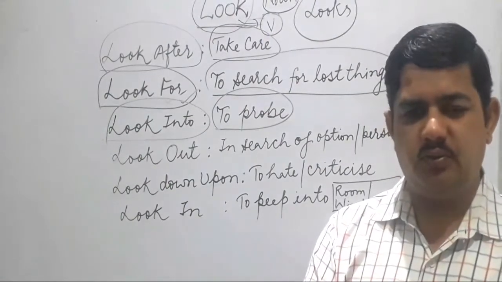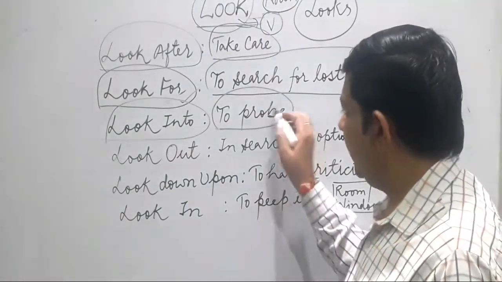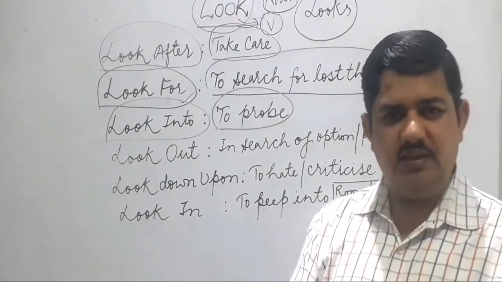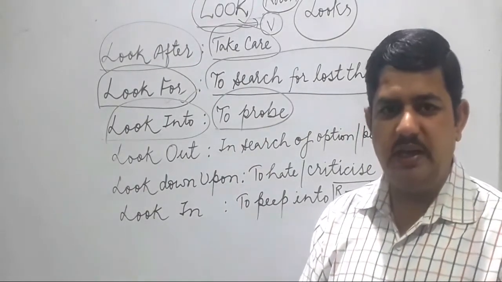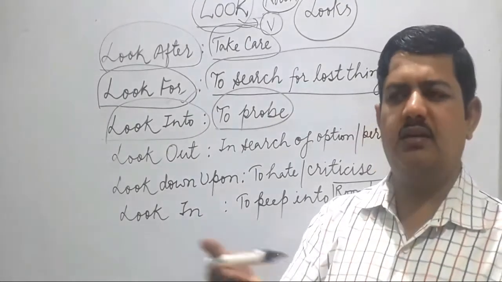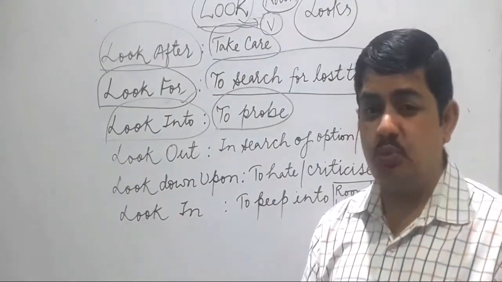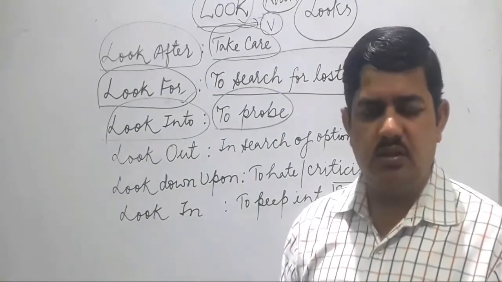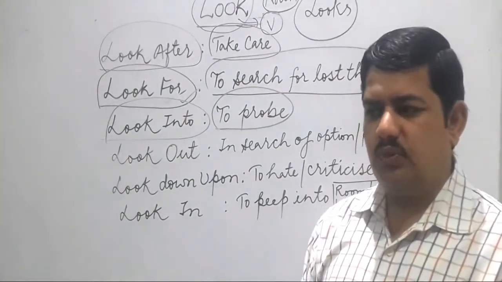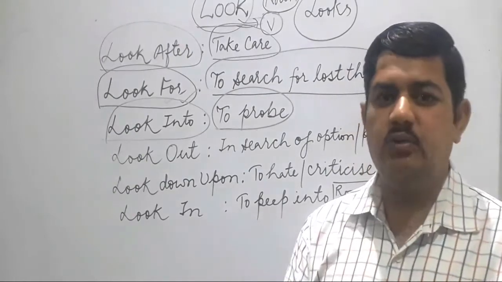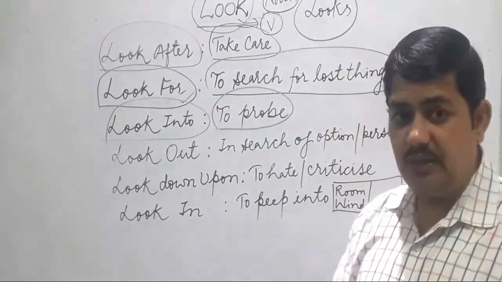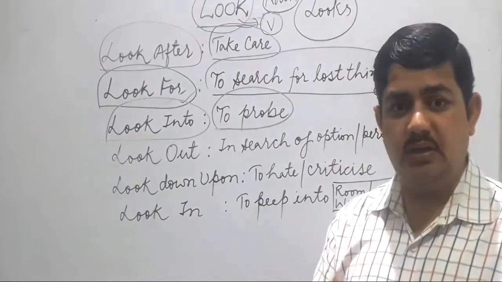एंड कम टू अ सॉल्यूशन. Like an SIT has been made and that SIT is looking into the matter. You know, many cases these days, Sushant Rajput, many cases are there. So the system, it is looking into the matter. So तलाश करना, छानबीन करना.